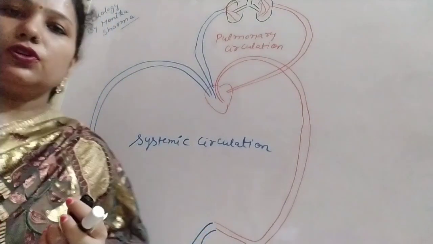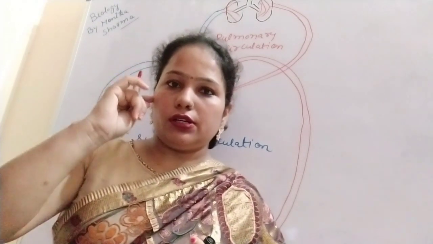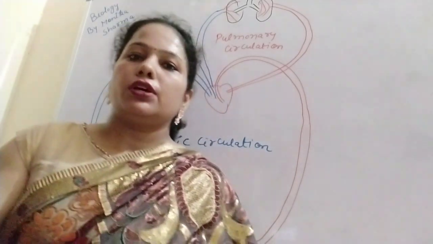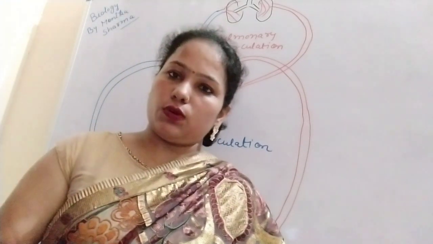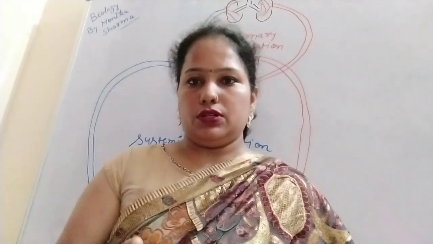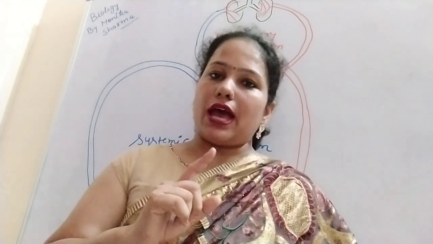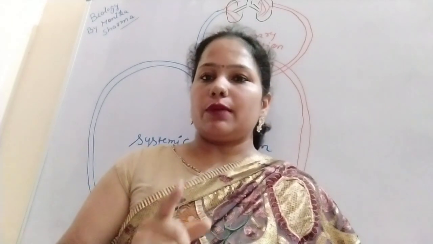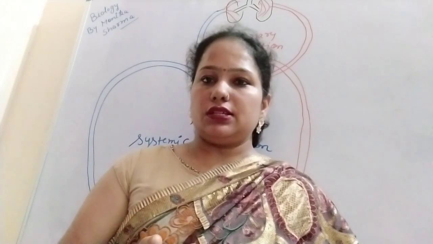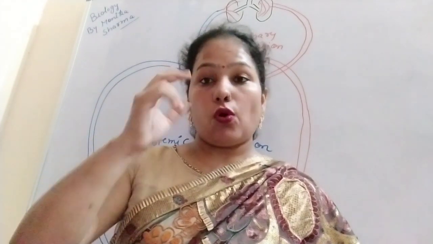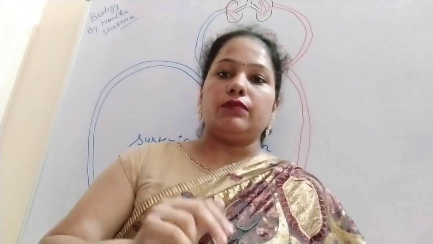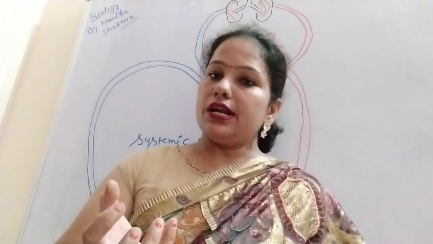So now there is no confusion about the double circulation, and you have to remember that complete double circulation occurs in birds and mammals, and in amphibians and reptiles, incomplete double circulation is present, because there are two auricles and only one ventricle, and in the ventricle there will be mixing of the blood.